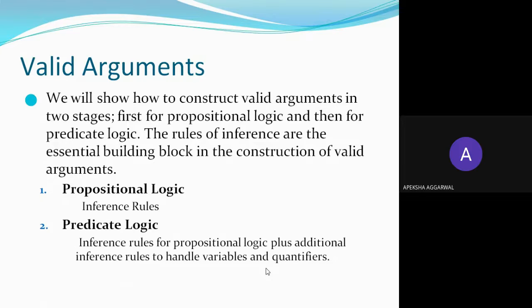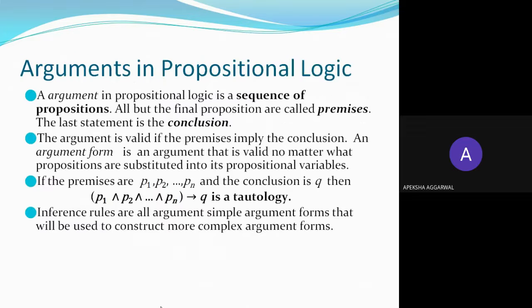For propositional logic, rules of inference are used, and for predicate logic, we need the inference rules for propositional logic plus additional inference rules to handle variables and quantifiers.